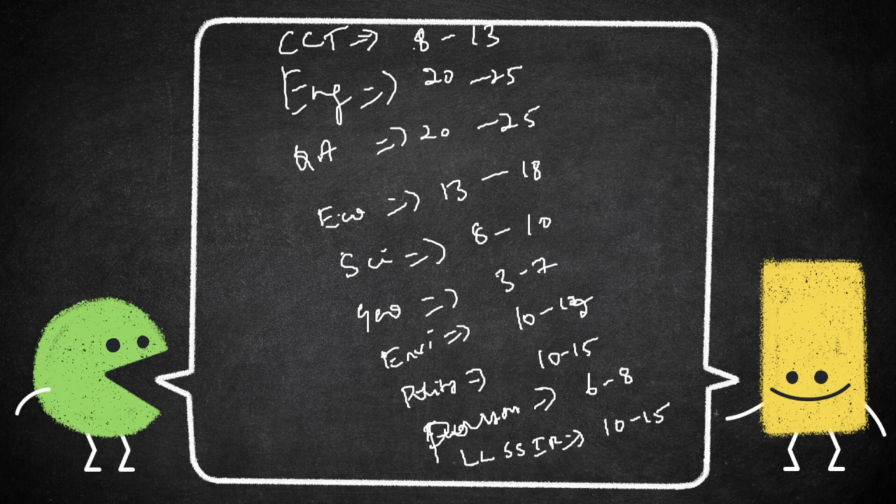Economics, history we have done. Have we done history? Yes, history we can expect around 10 to 15 questions, and places we can expect around 5 to 8.